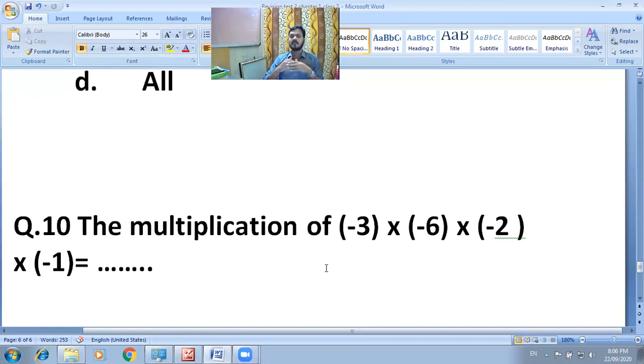So after completion of this test, you can note down the important concepts again and mark a star on difficult questions and ask me immediately in the next class.